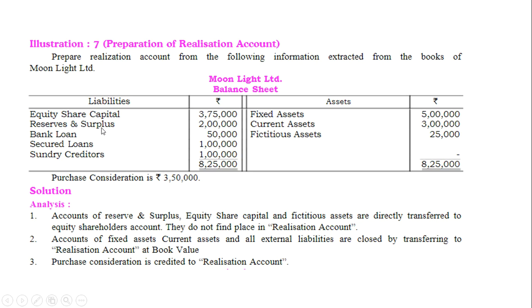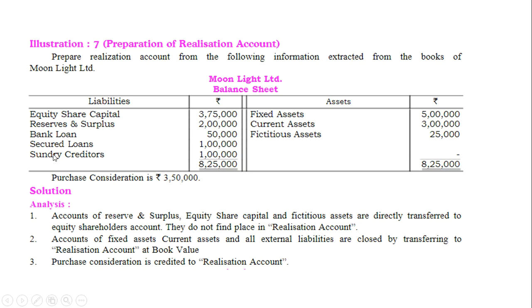Reserves and surplus, this again is the right of equity shareholders, so it will be transferred to equity shareholders, 2 lakh. So the entry will be: equity share capital account debit, reserves and surplus account debit, to equity shareholders account.